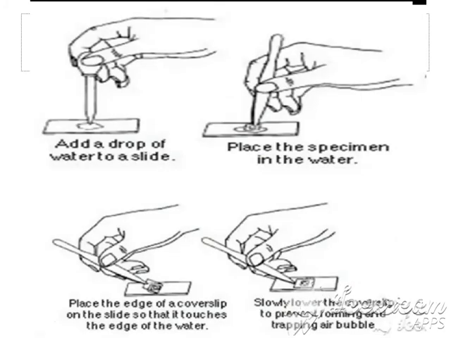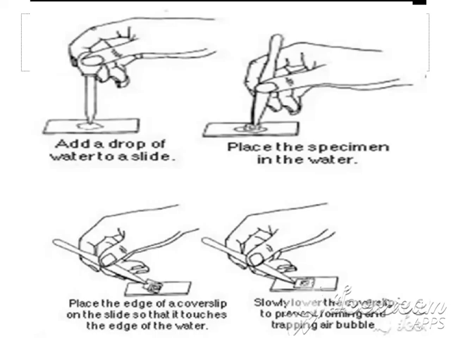Now let us see mounting, how to prepare a slide. First you have to take a small glass piece which is called a glass slide and add a drop of water to the slide. Then keep the specimen in the water.